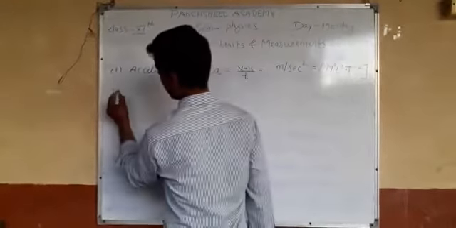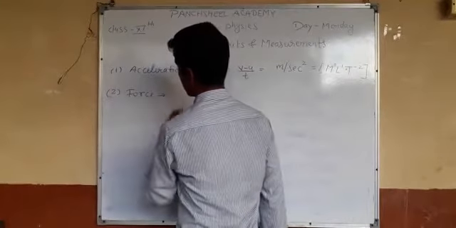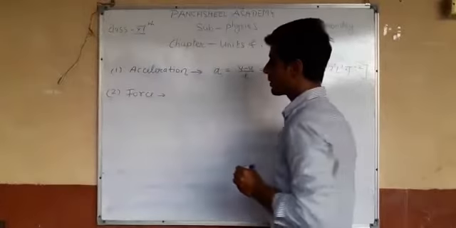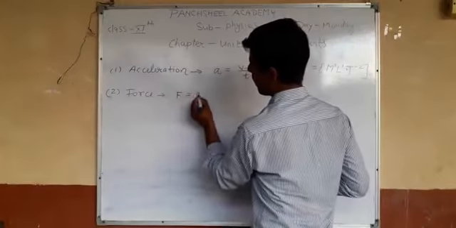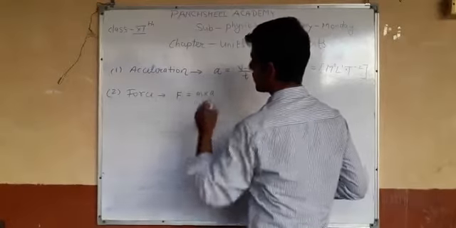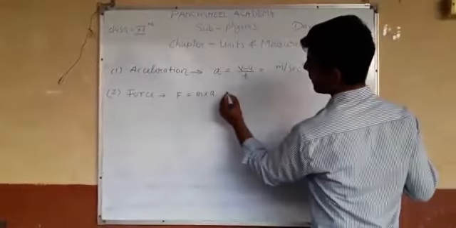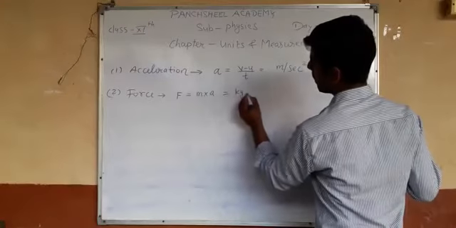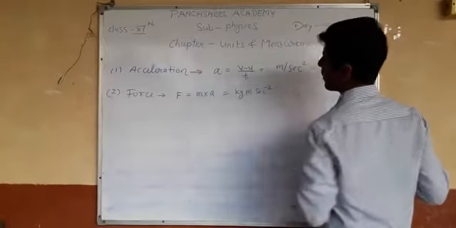Next, let us take another example, force. What is the dimension formula for force? First of all, you write the formula for force: mass into acceleration. Its SI unit is kilogram meter second inverse square.